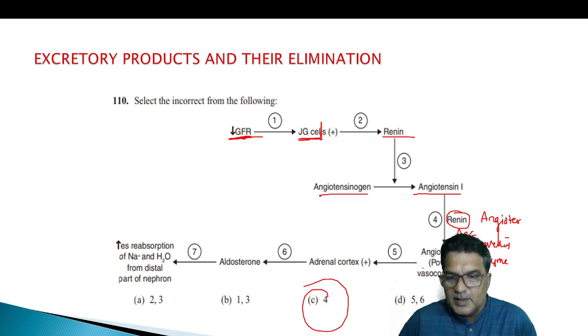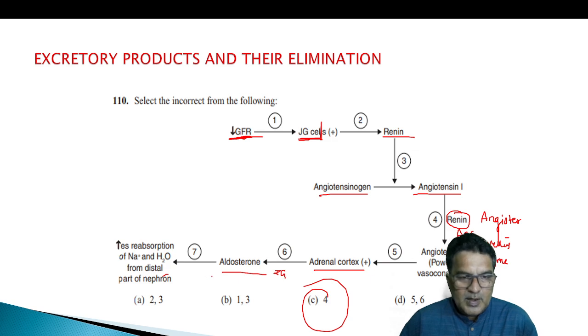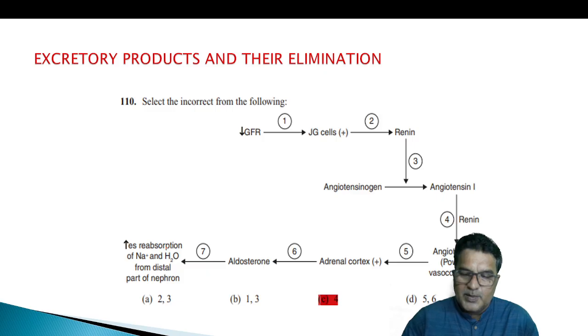That is the answer. Angiotensin 2 is a powerful vasoconstrictor that stimulates the adrenal cortex zona glomerulosa, aldosterone secretion, and increases the reabsorption of sodium and water from the distal part of the nephron. So what is our answer then? Fourth option.